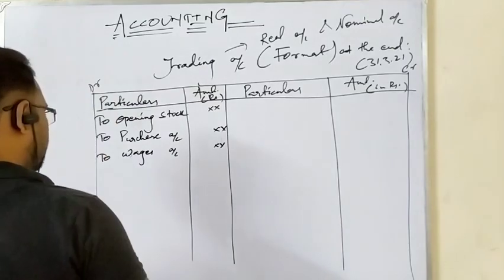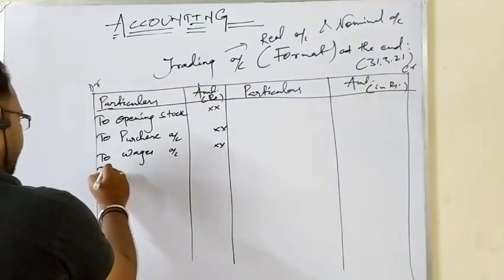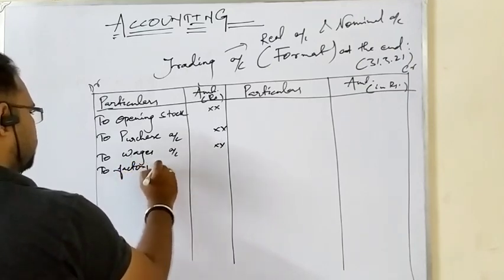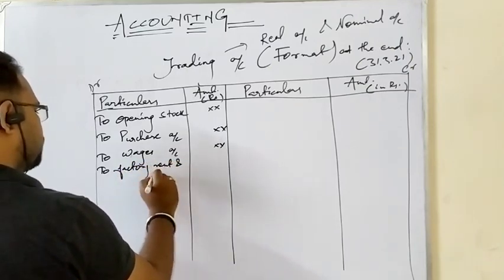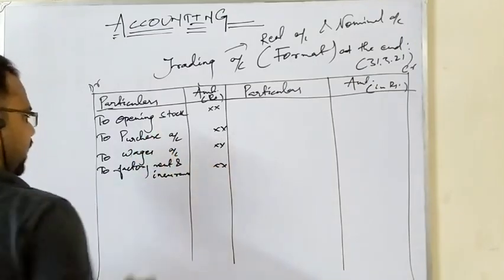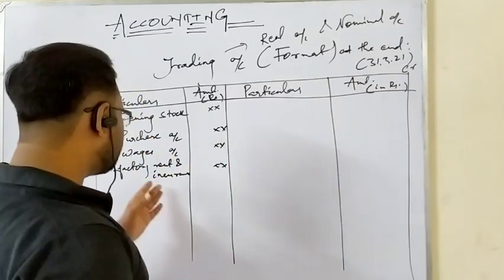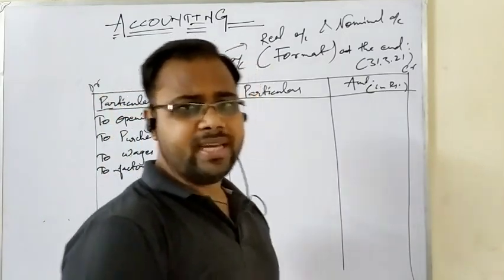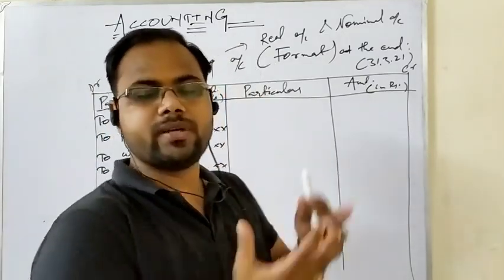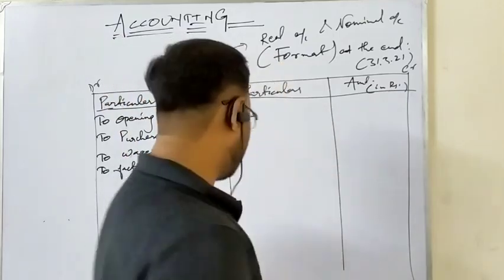So what can be the other production expenses? Wages, then factory rent or factory insurance also. So factory rent and insurance I have written at once. So factory rent and insurance also happen to be direct expenses. If it is given in the business enterprise, then it will have to be written on the debit side of trading account.